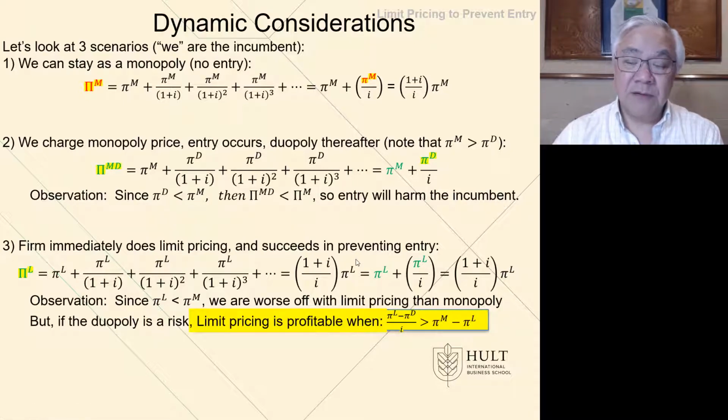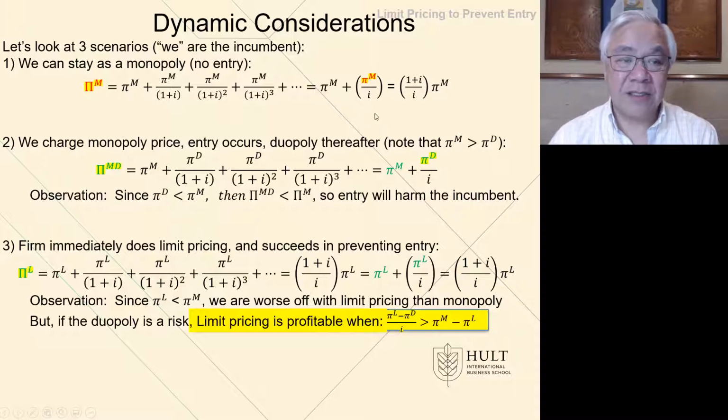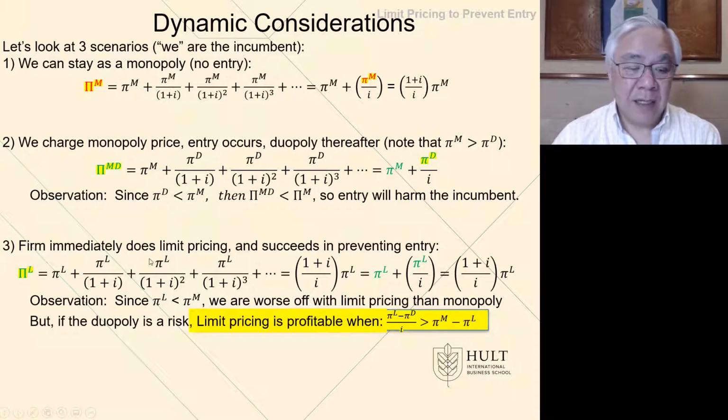And the observation, first of all, is when you compare this expression here to this expression here, we see that as long as the profit for the monopoly is greater than the profit for a duopoly, we're not going to like it, right? So the first observation, I think, is obvious, that a duopoly is less advantageous to the monopoly. So that's why the monopoly might try to do something to preempt that from happening. Therefore, they consider voluntarily lowering the profit. And that's what scenario 3 is. They're voluntarily reducing their profit in order to deter entry.